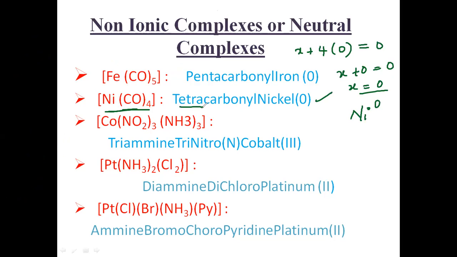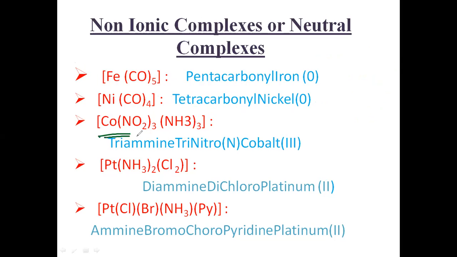So the ligand name first, tetracarbonyl nickel(0). You see there is no gap between the words because they are neutral complexes. If they are neutral complexes, you should write in a single word without any space. Next, this is also neutral because there is no charge here.